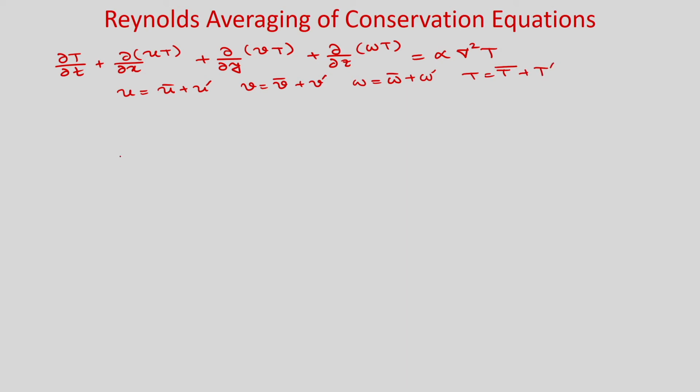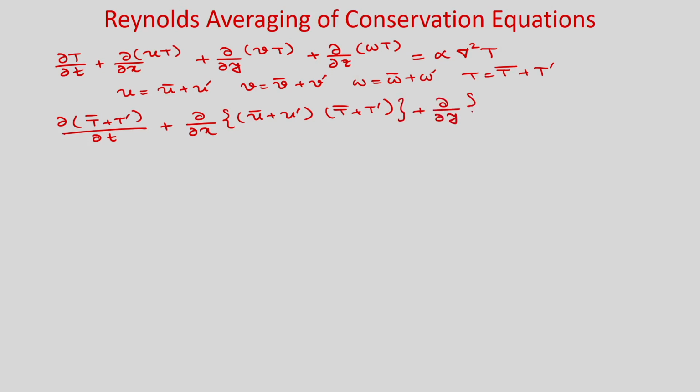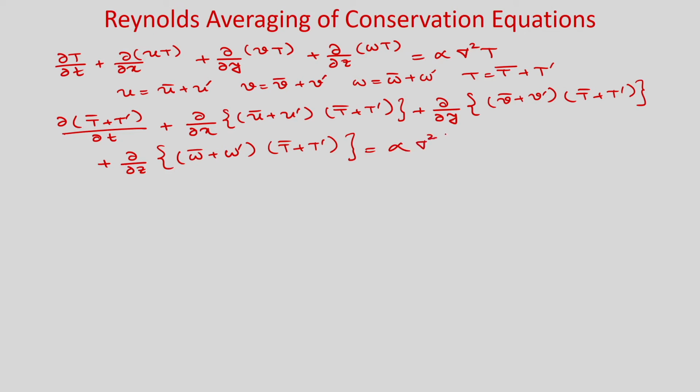So, if you do it in a similar way, if you take the time average of these quantities, you can write ∂(T̄ + T')/∂t + ∂/∂x ((ū + u')(T̄ + T')) + ∂/∂y ((v̄ + v')(T̄ + T')) + ∂/∂z ((w̄ + w')(T̄ + T')) is equal to α∇²(T̄ + T'). Okay.